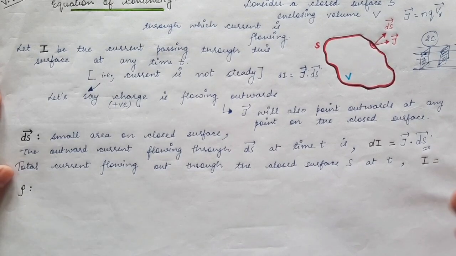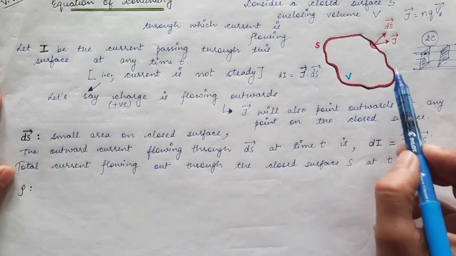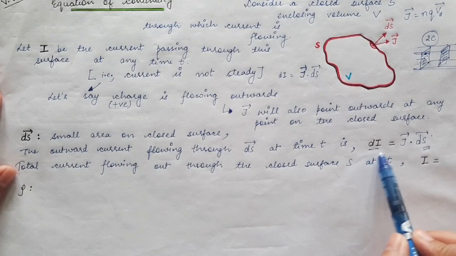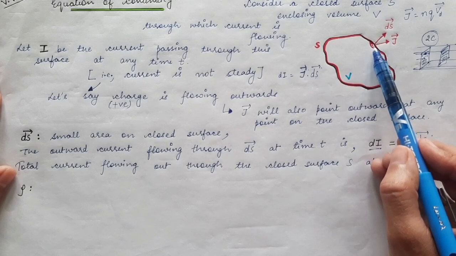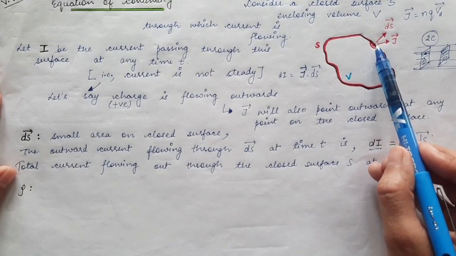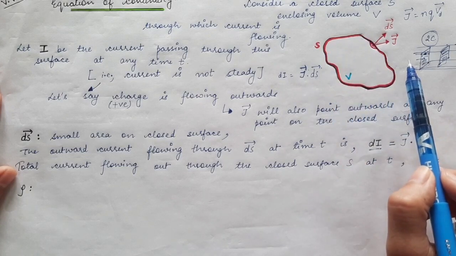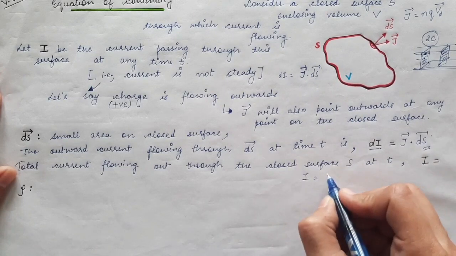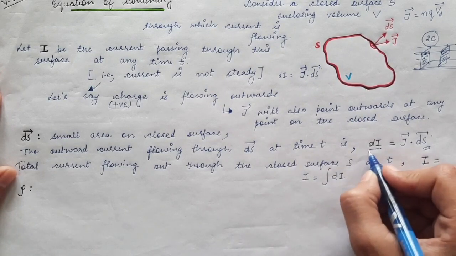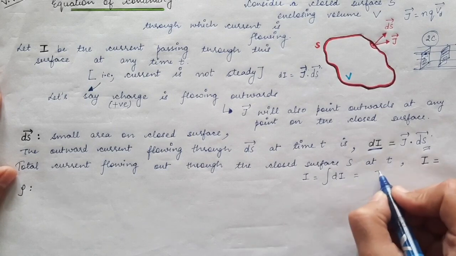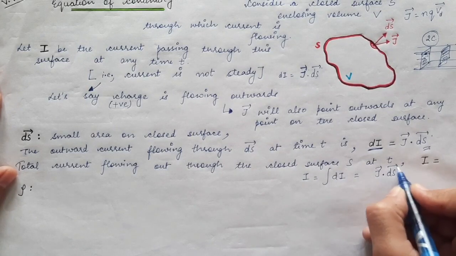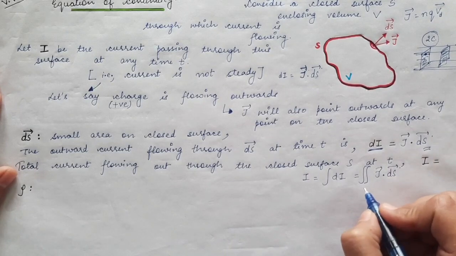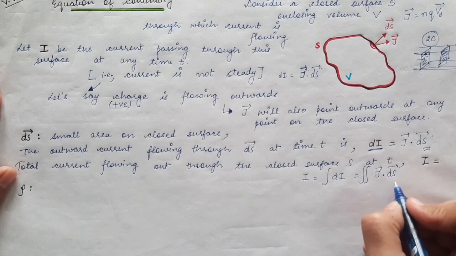Now we are going to find the total amount of current which is flowing through this whole closed surface. Here, this is the current which is flowing through this area ds. But we want to find the total amount of current which is flowing through this whole closed surface, and that will be given by capital I, which is just the integration of dI, and that will be equal to the surface integration of J vector dot product with ds vector. We have to do the surface integration because here we have the area element.